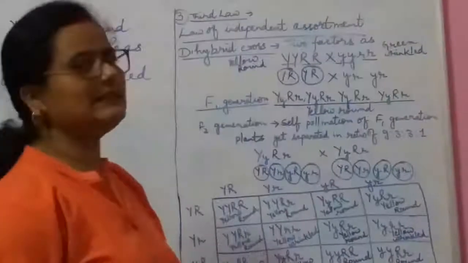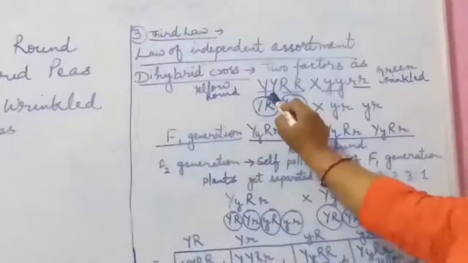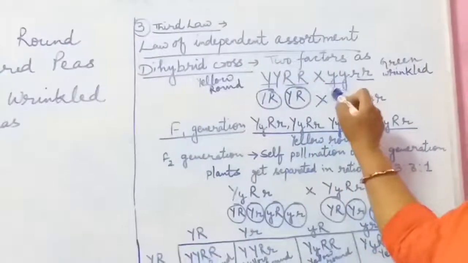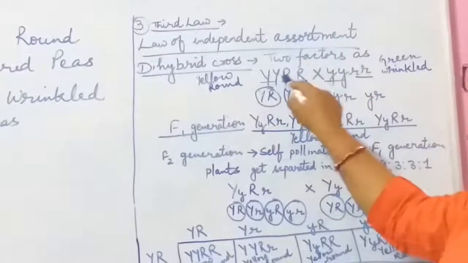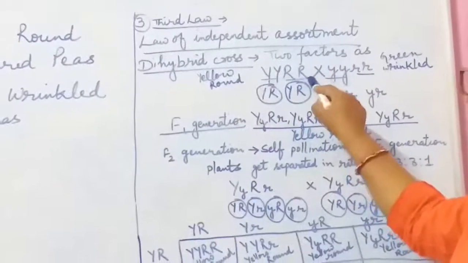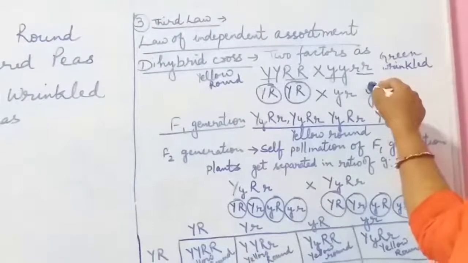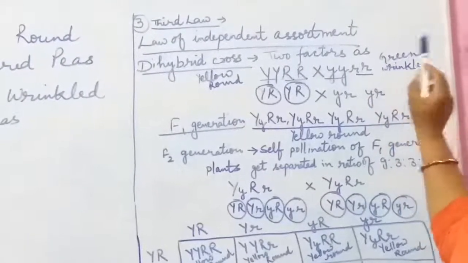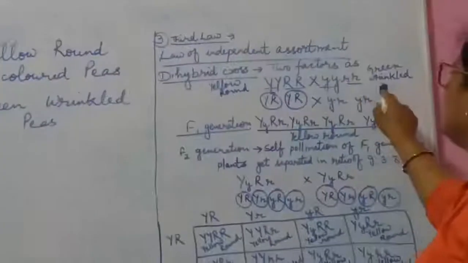And then he had taken the green wrinkled seeds. If yellow is dominant, then its recessive gene will be green, so small y and small y. If capital R is for the round color, then small r and small r will be the recessive gene, and it will be for the wrinkled seed. So these are the two factors he had taken, the yellow round and the green wrinkled.